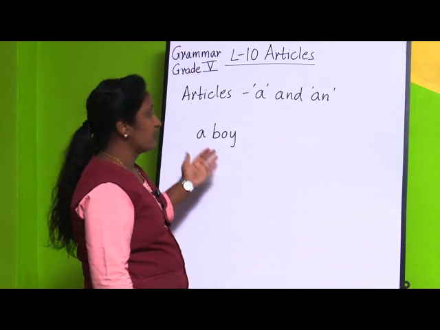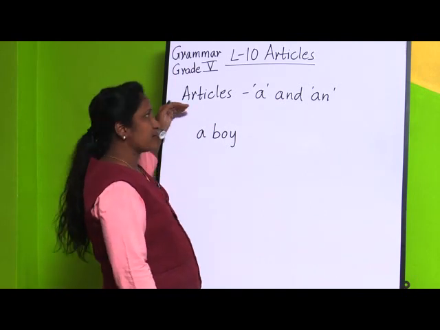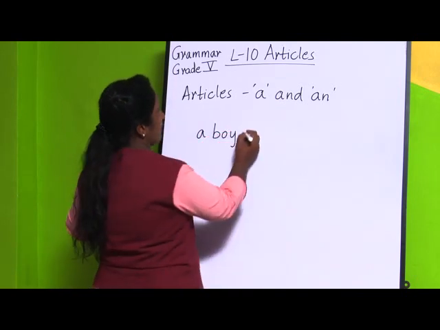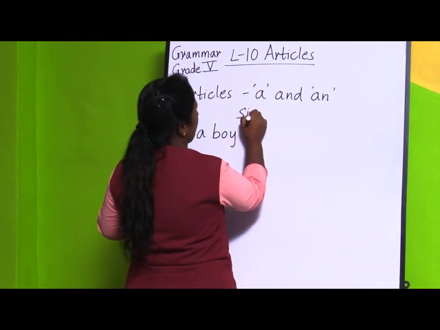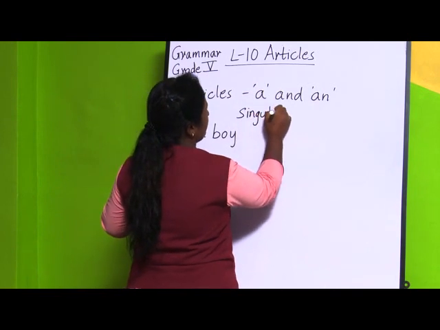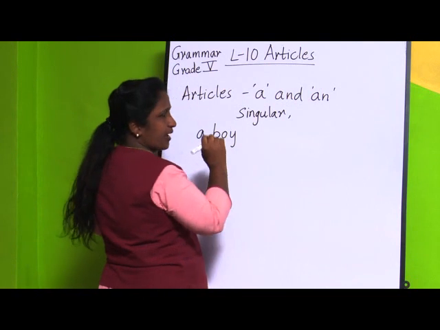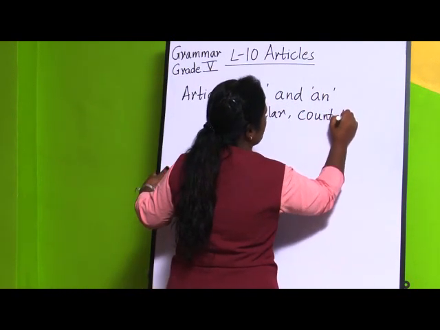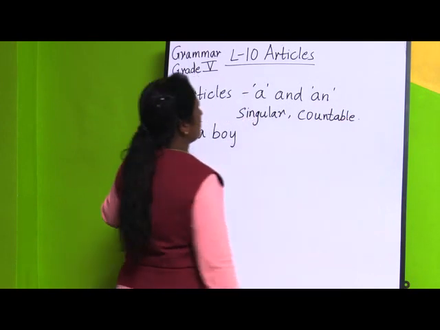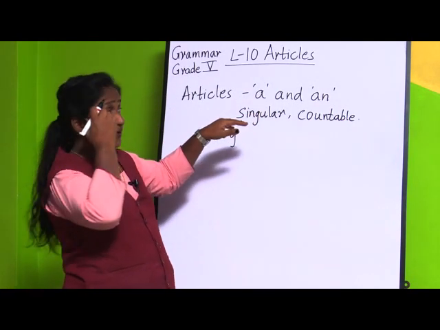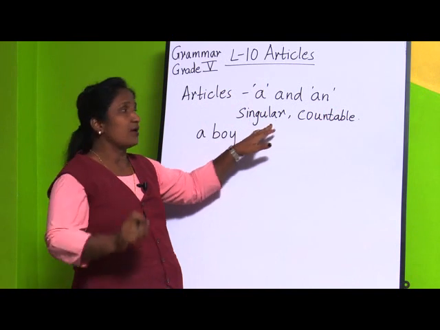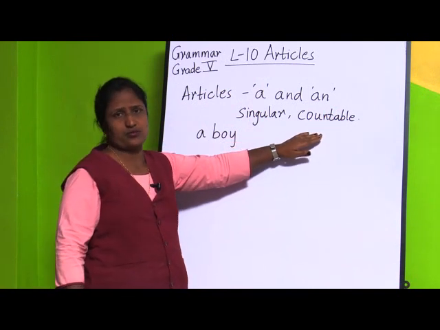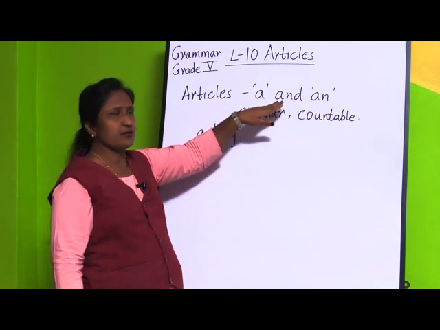We can count boy. So these two things you have to remember for articles a and an: singular noun and countable noun.